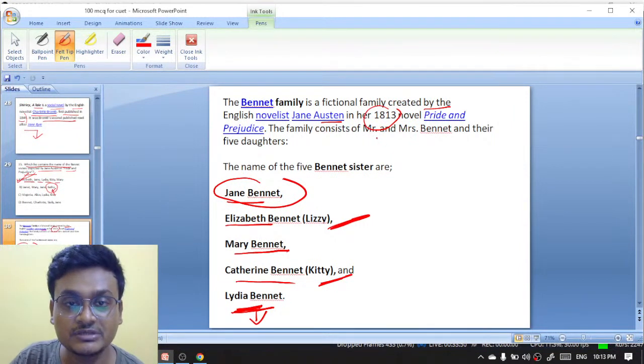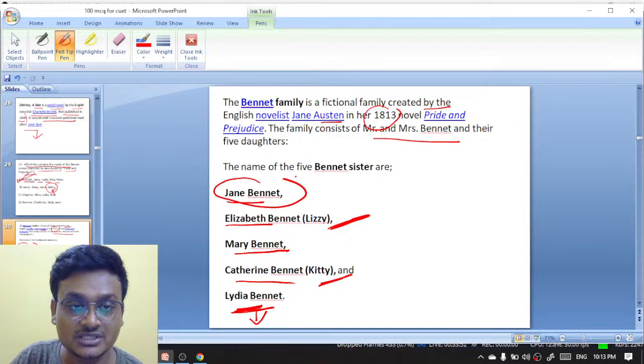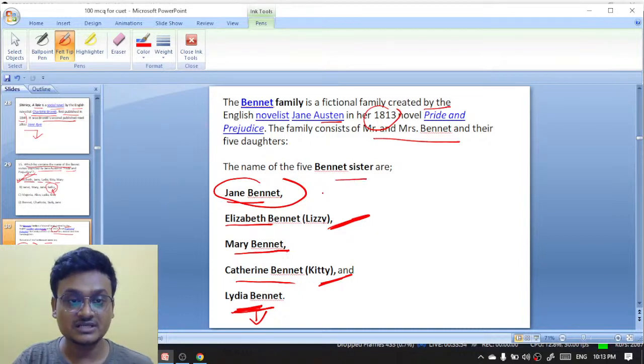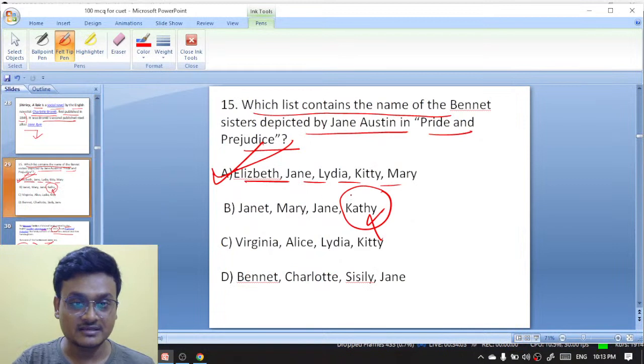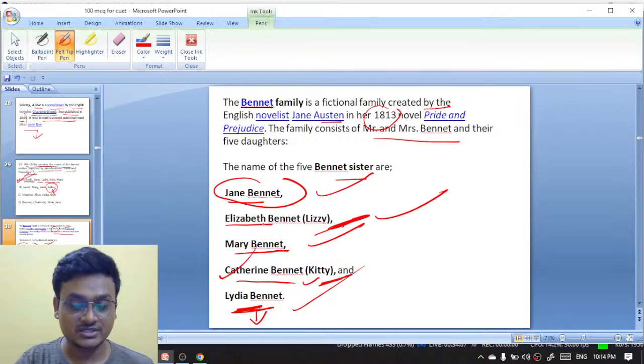The family consists of Mr. and Mrs. Bennet and their five daughters. The names of the five sisters are Jane Bennet, Elizabeth Bennet, which is Lizzie, Mary Bennet, Catherine Bennet, and Lydia Bennet. So that's why it is the right answer. In the answer it was given Kitty. Kitty means actually Catherine Bennet.